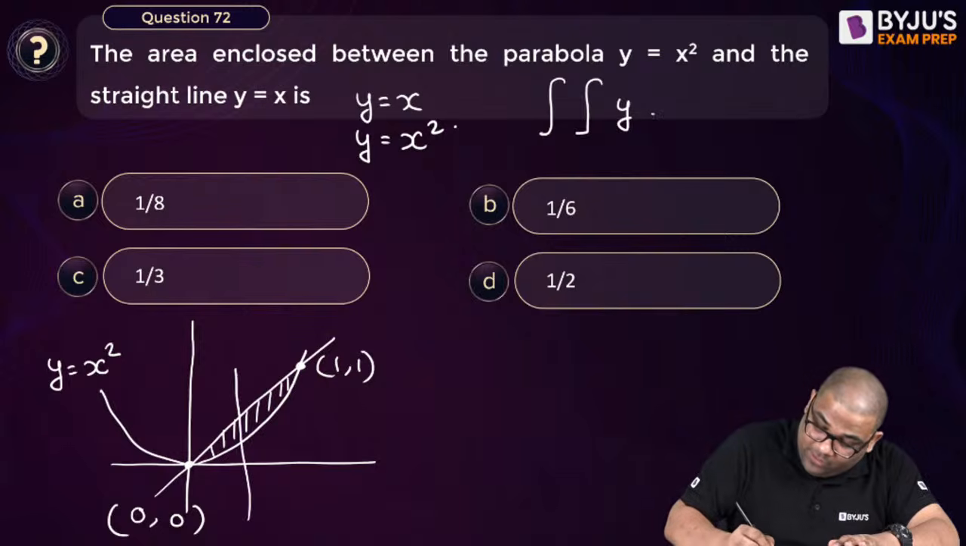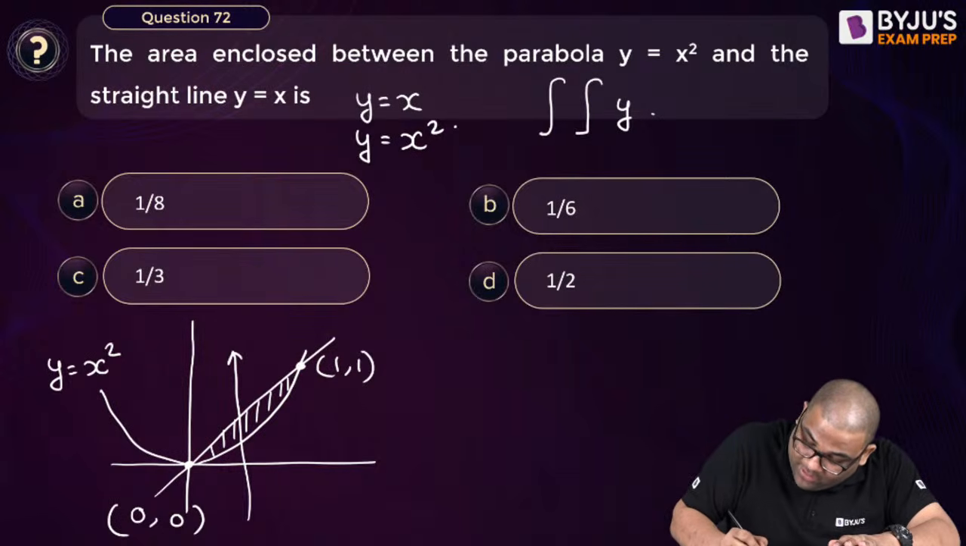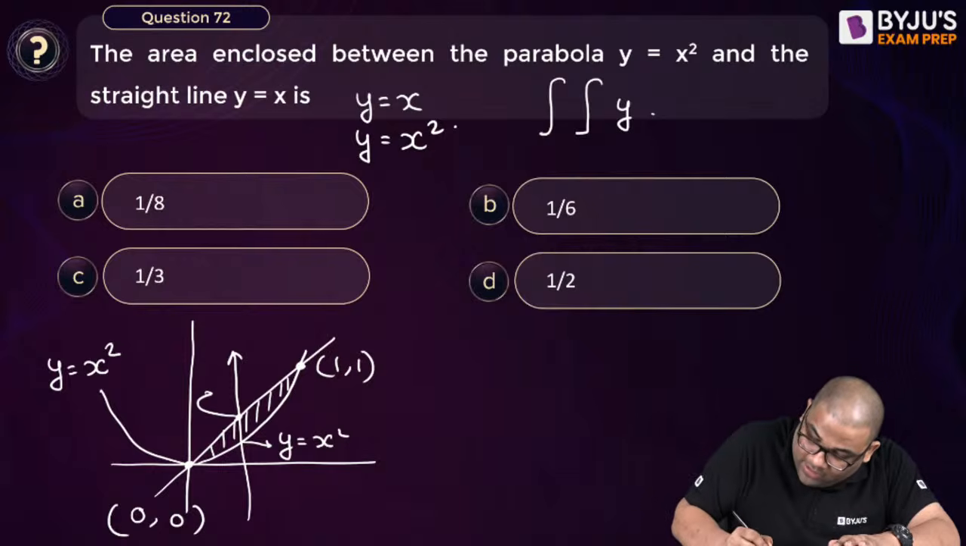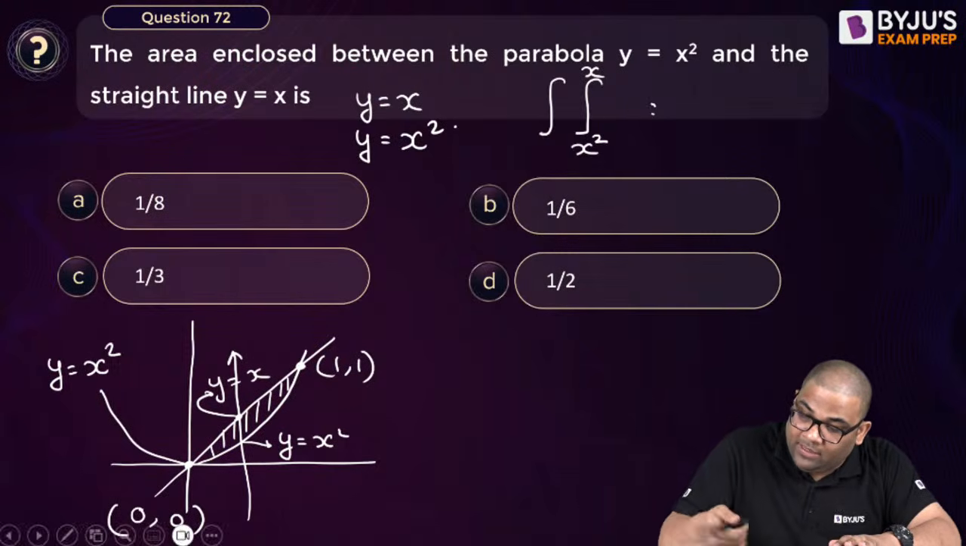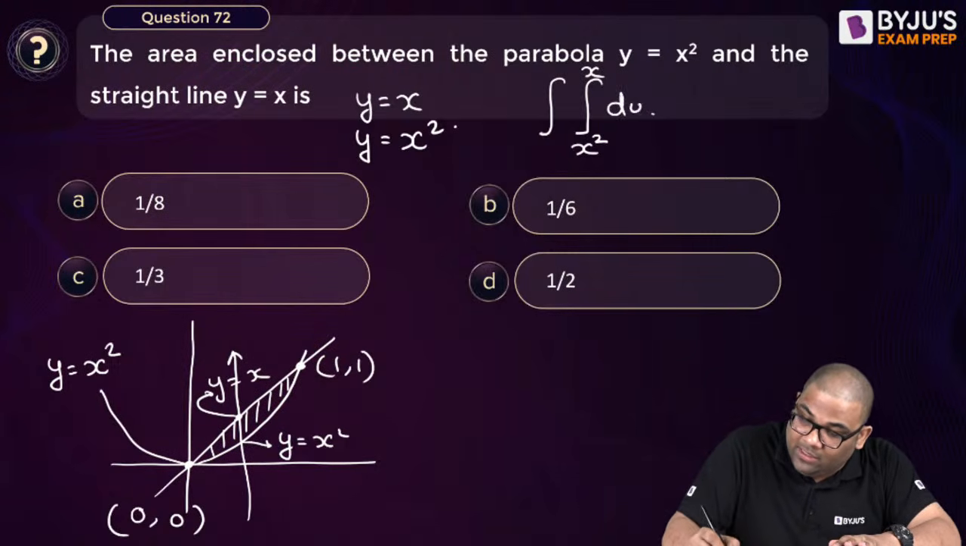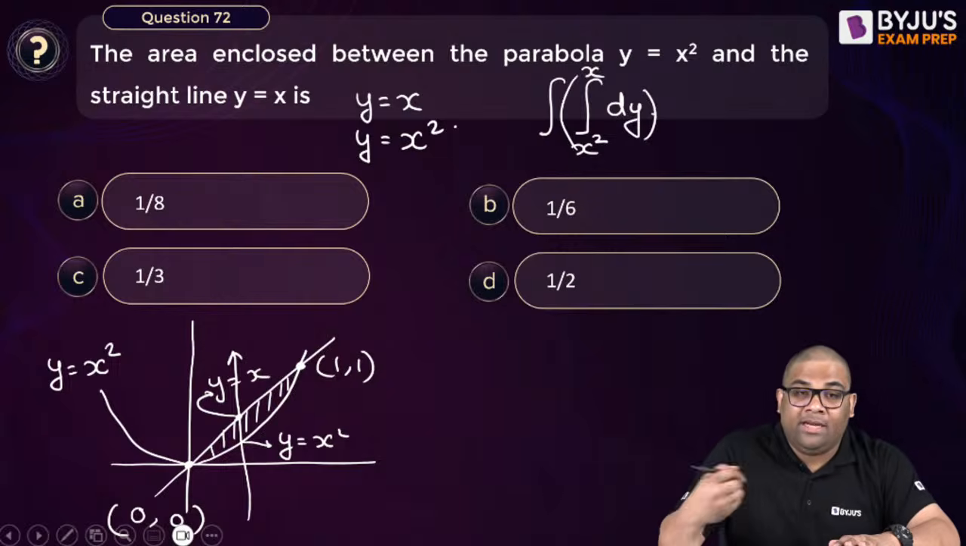See, if you go from here to here, y will vary from here. Y is what? Y is equal to x square, and here y is equal to x. So y is varying from x square to x, and then dy. I am integrating now to find out the area. So this is one limit of y.